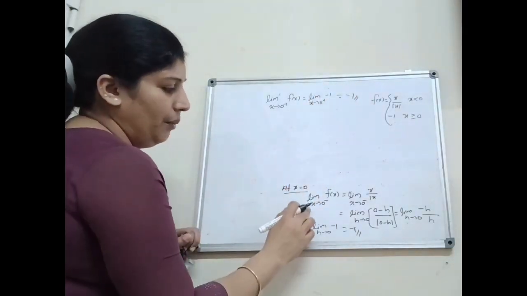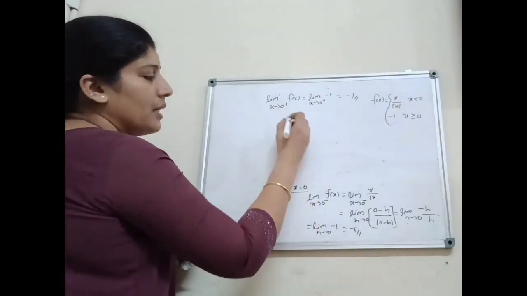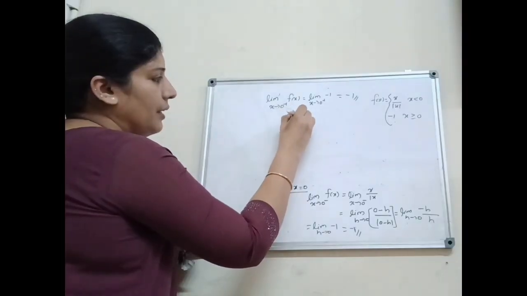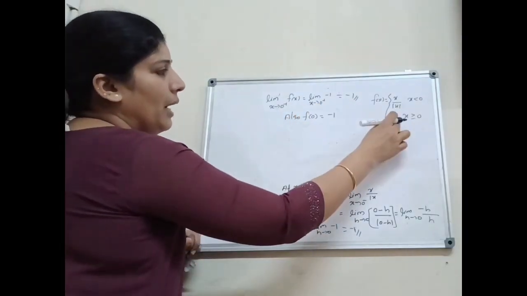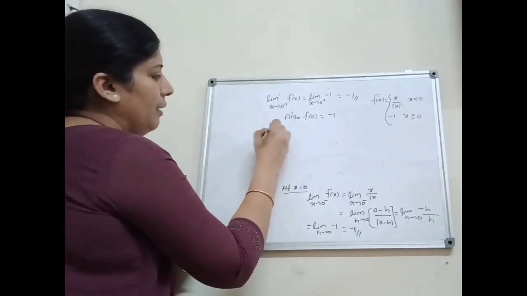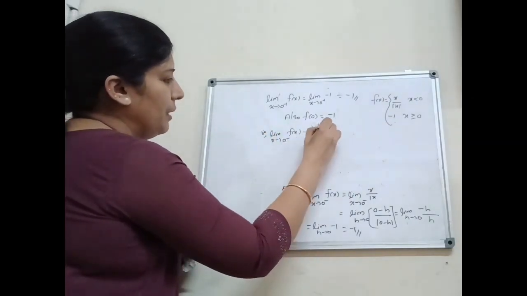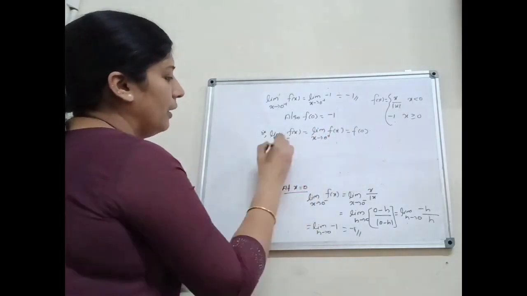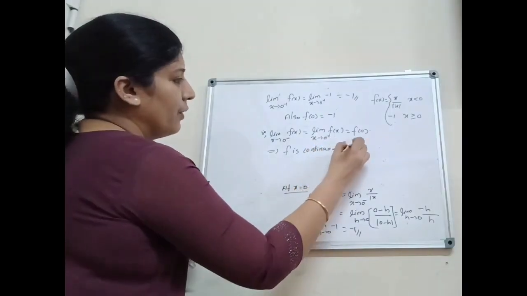Here limit x tends to 0 minus f of x equals limit x tends to 0 plus f of x. Next, we consider at the point x equal to 0 what the value of f of x is. That is, we have to find f of 0, which is also equal to minus 1. That is, limit x tends to 0 minus f of x equals limit x tends to 0 plus f of x equals f of 0.